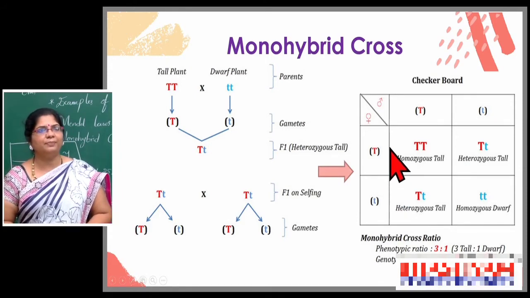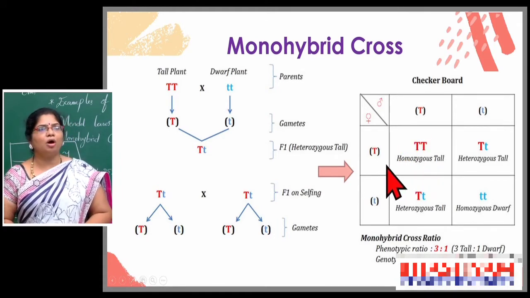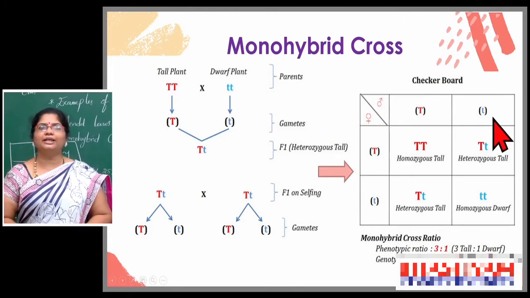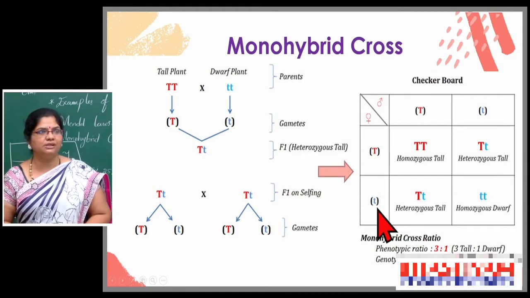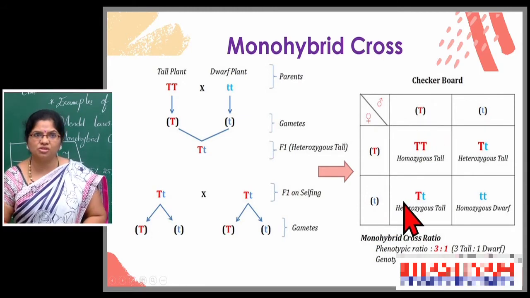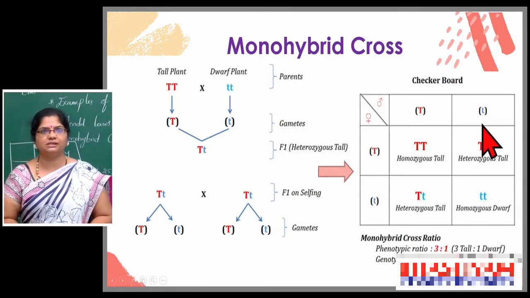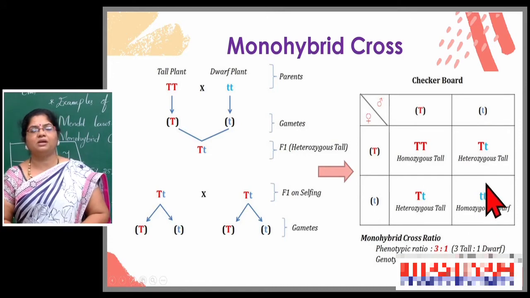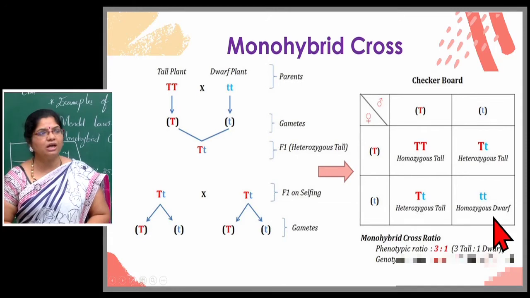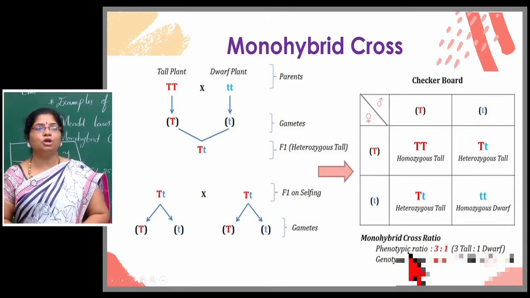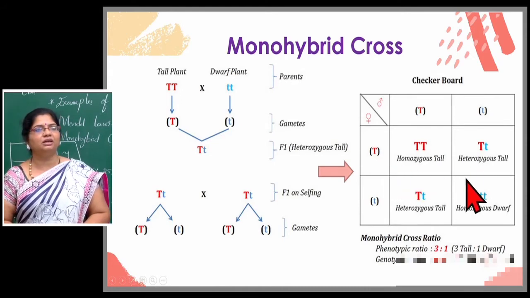By crossing capital T with capital T, homozygous tall is produced, and by the combination of capital T and small t, heterozygous tall is produced, and again capital T and small t gives heterozygous tall, and by the combination of two small t's, meaning short plants, dwarf plants, we get homozygous dwarf. So, externally, three are tall because capital T, tallness, always dominates dwarfness.